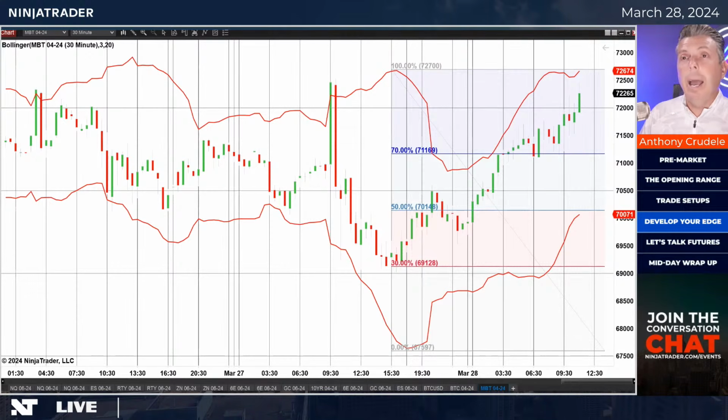69,128. And to me, I typically will put a stop around that swing low, whatever that is, once it establishes above that. And that's where I look for targets, 71,148, 71,169, and so on. As you can see here, we're expanding, even range expansion on a 30-minute in Bitcoin. So I don't look at shorts when we're in range expansion higher in Bitcoin.